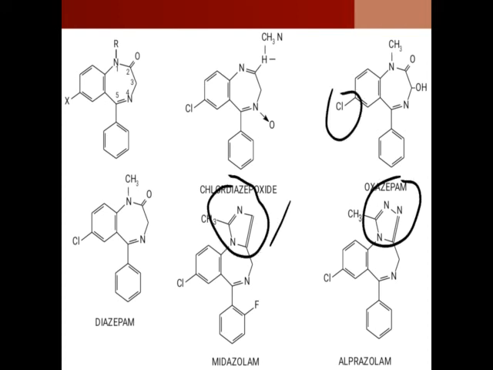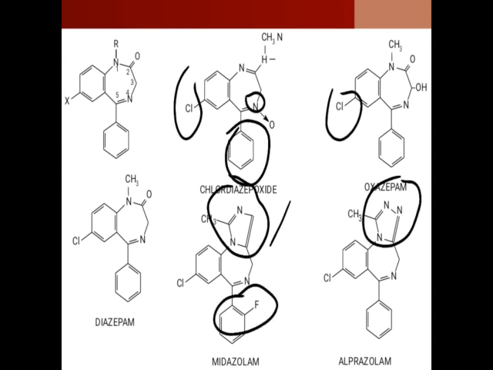Okay, at the 7th position you can observe electron withdrawing groups are present, a double bond is present, a phenyl ring is present. If the phenyl ring is present, there must be an electron withdrawing group at the ortho positions for the better activity. Here oxazepam has a hydroxy group at the third position, so it will decrease the duration of activity. Okay, so this is about the SAR part of the benzodiazepine.